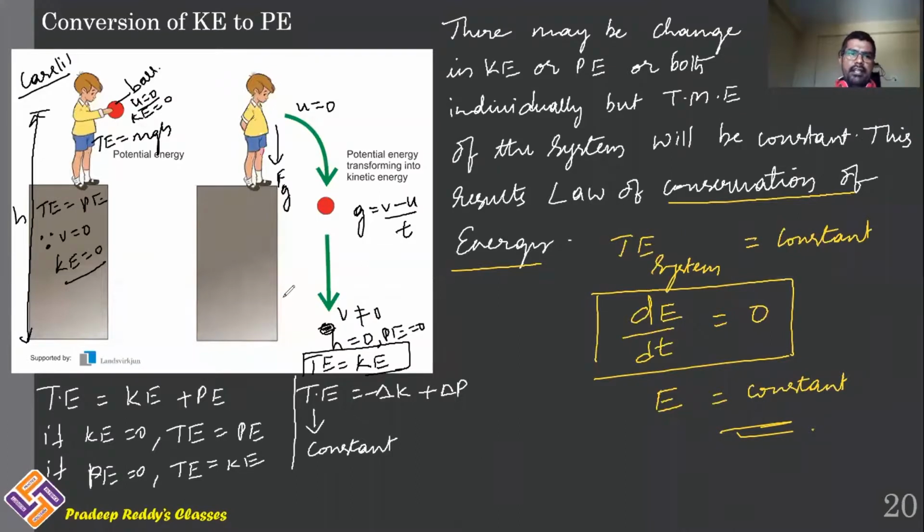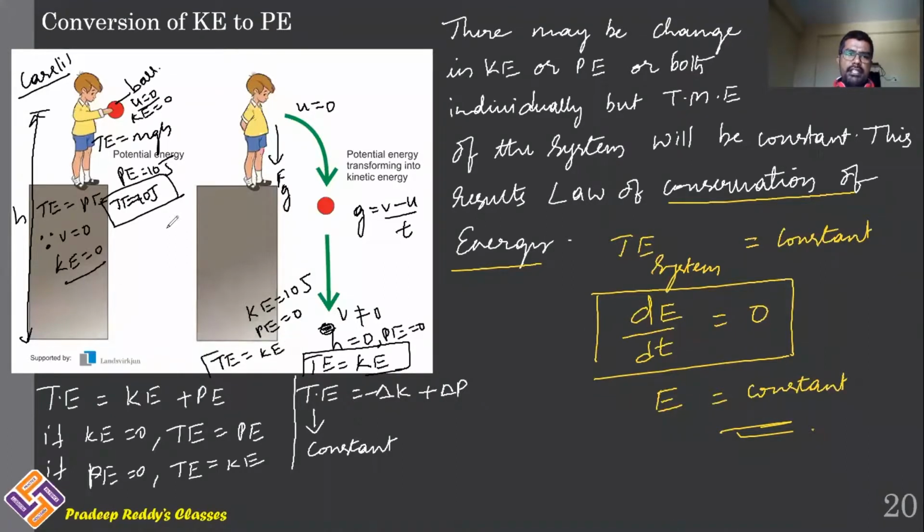If I consider initially the potential energy is some 10 joule, then total energy will be equal to 10 joule, and this is completely equal to potential energy. When you leave the object, what is happening here? Velocity is increasing, therefore kinetic energy keeps increasing. Finally, when the body reaches the ground, kinetic energy will become 10 joule, potential energy will become 0, therefore total energy will be equal to kinetic energy.